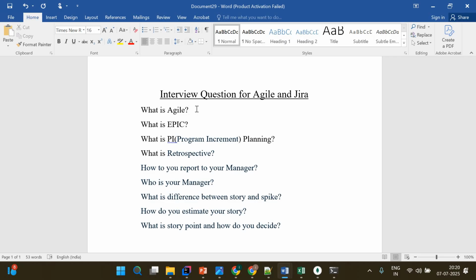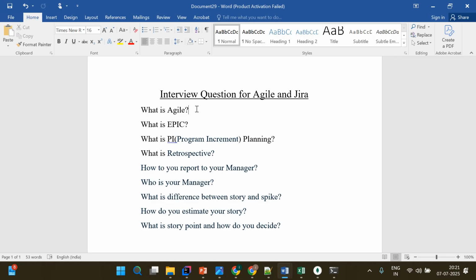So the first question will come, what is Agile? Agile is a software development life cycle which helps to work parallelly. Parallelly means every team, whichever software development team, has a tester, which is called QA, quality analysis, or quality engineer. The second is a software engineer, called a backend engineer, and a front-end engineer also if it is a web application. So we have 3 types of roles: front-end engineer, back-end engineer, and QE, the quality engineer, who tests the application.